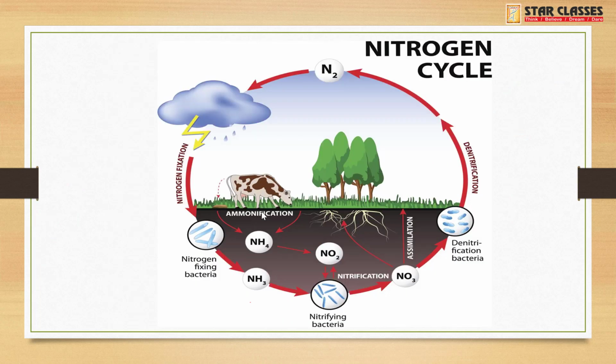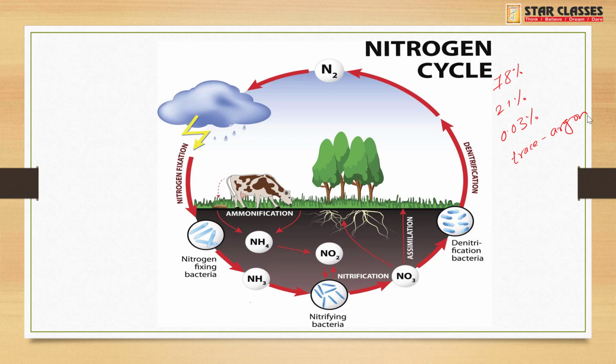So now this is our nitrogen cycle. As we know that air is a mixture of gases, where 78% is nitrogen, 21% oxygen, 0.03% carbon dioxide, and in trace quantity other gases like argon and so on.